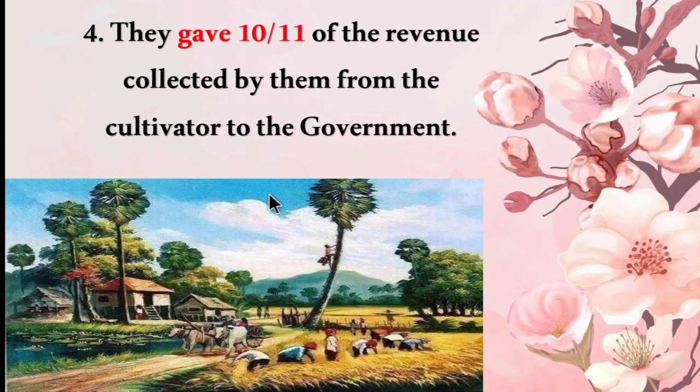Next, they gave 10 by 11 of the revenue collected from the cultivator to the government. So only 1/11 will be kept for the cultivator, that is, the farmers.